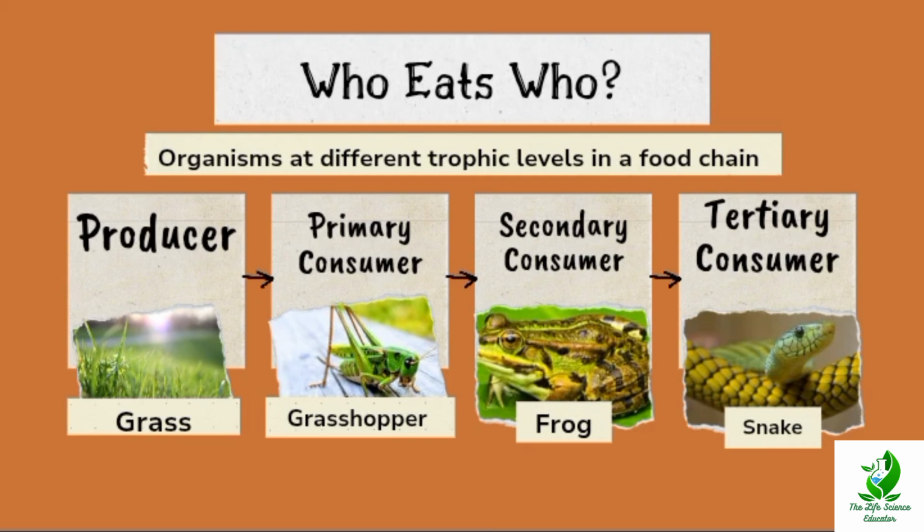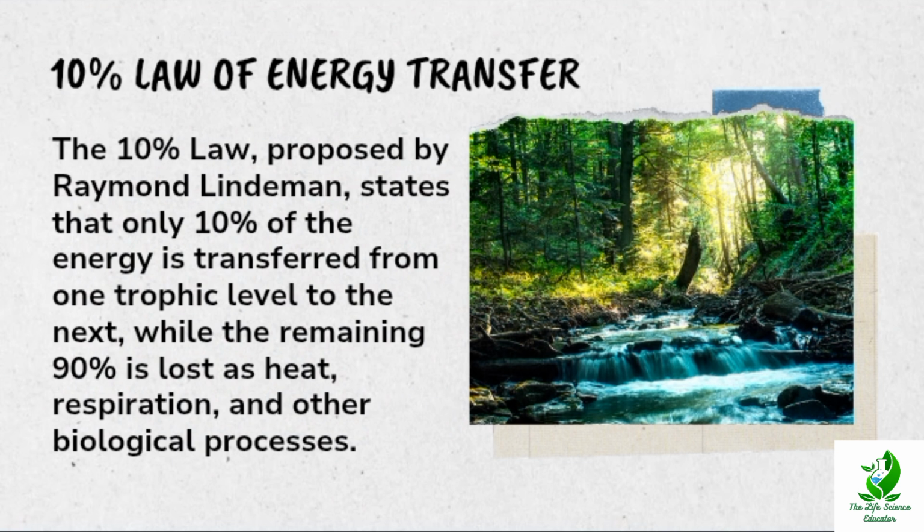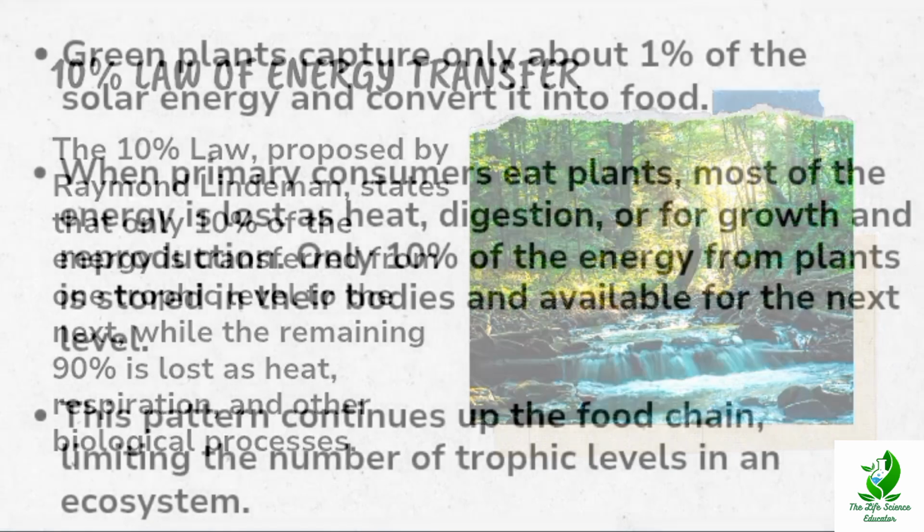Now let us discuss the 10% law of energy transfer. The 10% law proposed by Raymond Lindeman states that only 10% of the energy is transferred from one trophic level to the next, while the remaining 90% is lost as heat, respiration, and other biological processes.